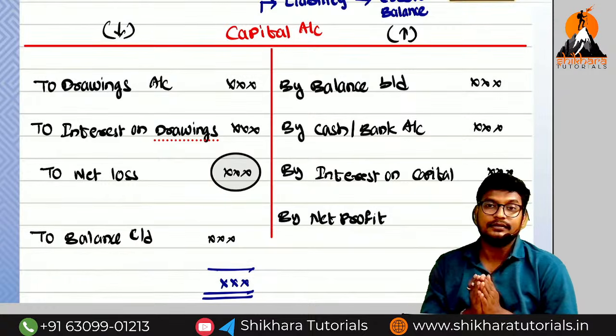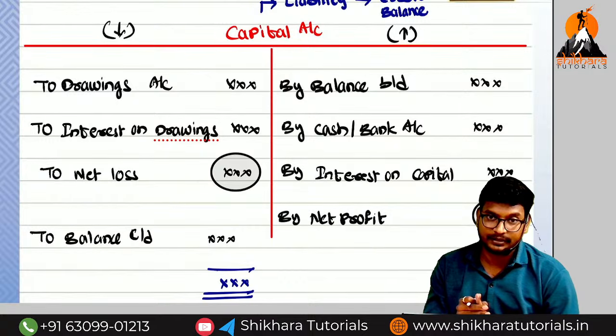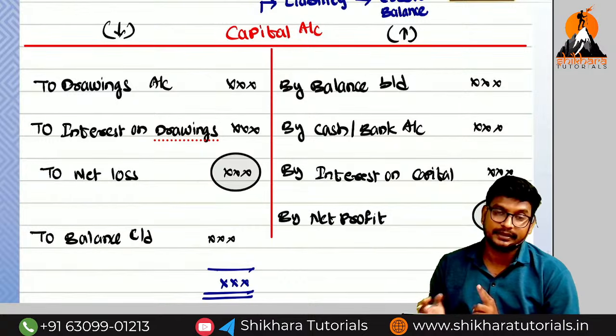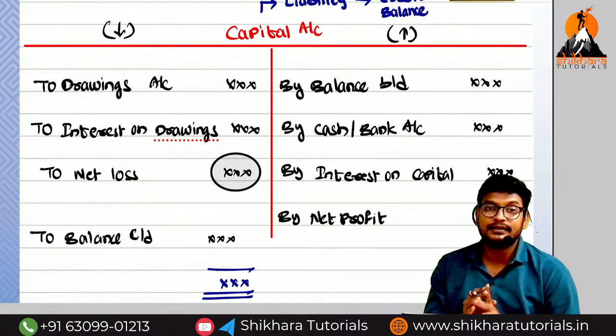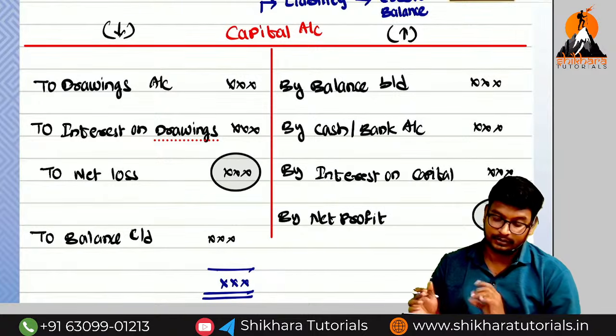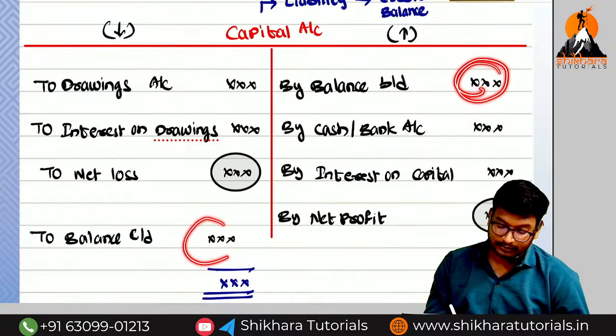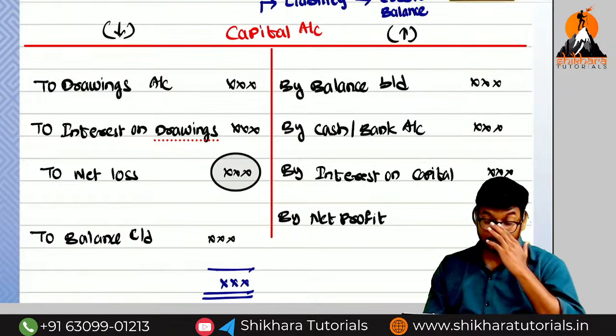So what are the reasons the capital value increases? Additional capital, interest on capital. Increases means which side? Credit side, because it is a liability. What are the reasons the capital value decreases? Drawings, interest on drawings, loss. Because of profit, capital value increases. The opening balance will be on the credit side, and the closing balance will be on which side? Debit side. So these are the points.